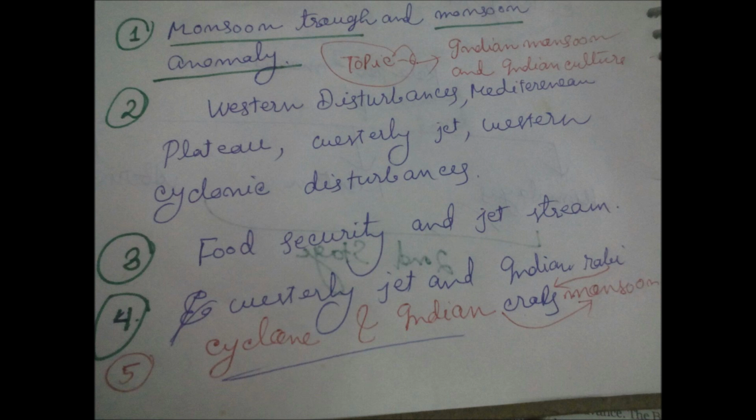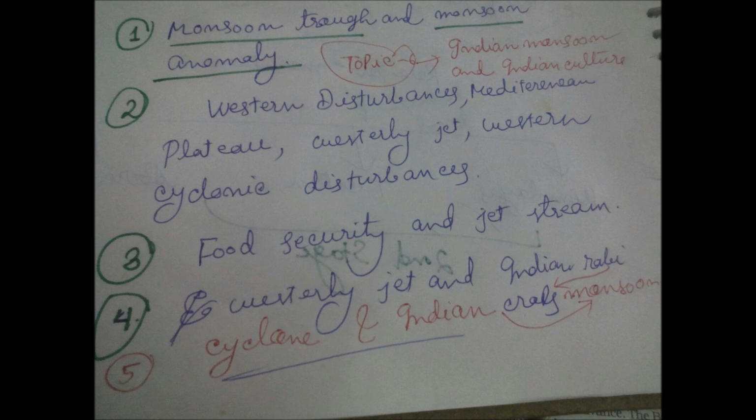Now you see, from the mains point of view, you have to prepare notes on some topics. Topic 1, monsoon trough and monsoon anomaly. What is the relation between monsoon trough and monsoon anomaly? Topic 2, western disturbances, Mediterranean region, westerly Z, western cyclonic disturbances, how they are interrelated and what is their relation and how they contribute to Indian monsoon. You have to prepare a note.